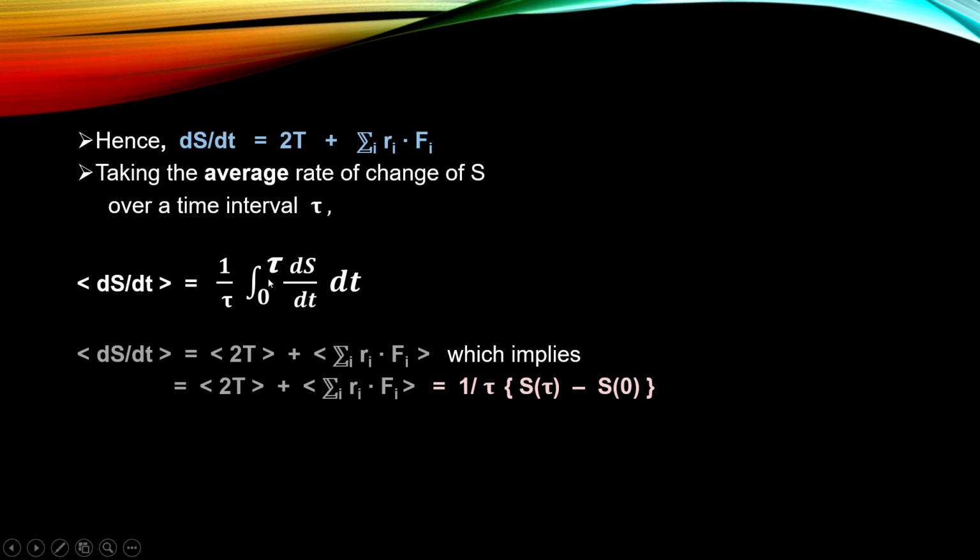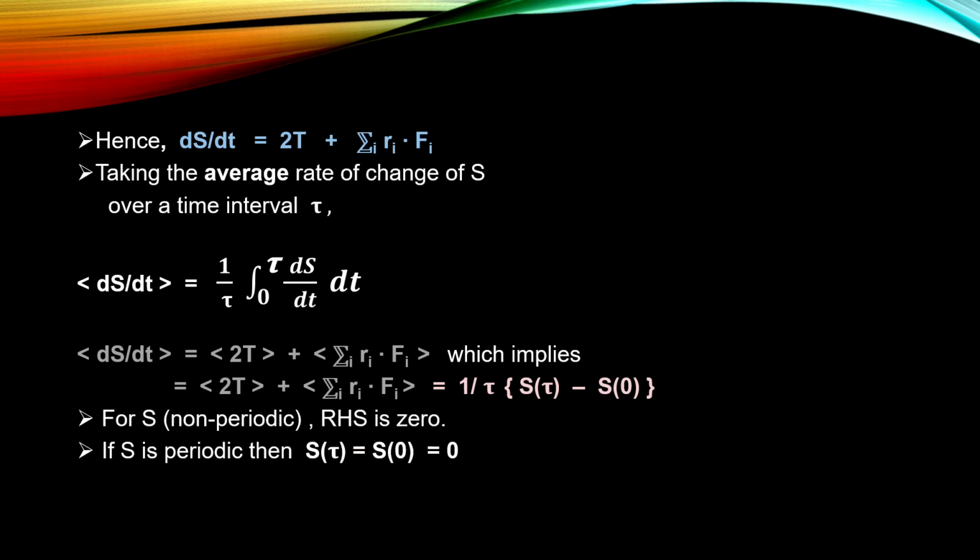And now we're going to equate these equations, this average time interval term on the right hand side, and the average of the kinetic energy plus the virial term. When we equate this, using the fundamental theorem of calculus, we can write this, which is 1 by tau into S of tau minus S of 0. We are just putting the limits there. So hence, for periodic systems and for non-periodic systems, this term, which is the RHS, becomes 0.